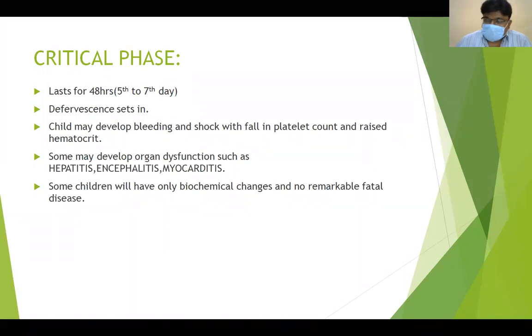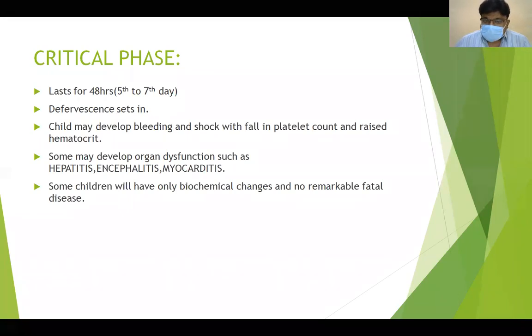If it is 10,000, no need of checking for BP or bleeding manifestation. We can directly go for transfusion. If it is 20,000 and stable, no need of transfusion. If it is 80,000 and there are any bleeding manifestations or hemodynamic instability, even at 1 lakh you have to go for transfusion. I think you are following me.